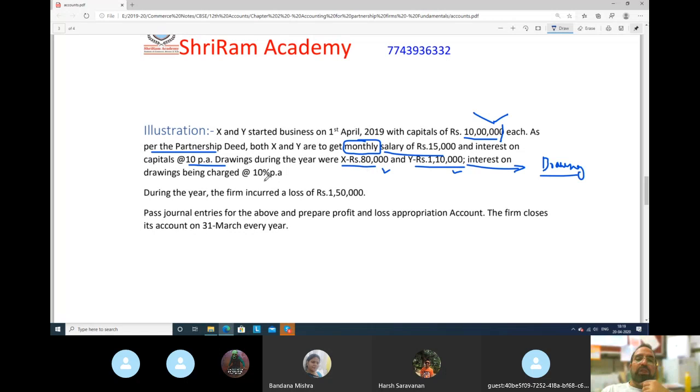Drawings during the year, दोनों का drawings भी 80,000 and 1,10,000. And interest on drawing is charged 10% per annum. So it is saying that during the year the firm incurred a loss, and the firm has made a loss of 1,50,000. There is no profit.